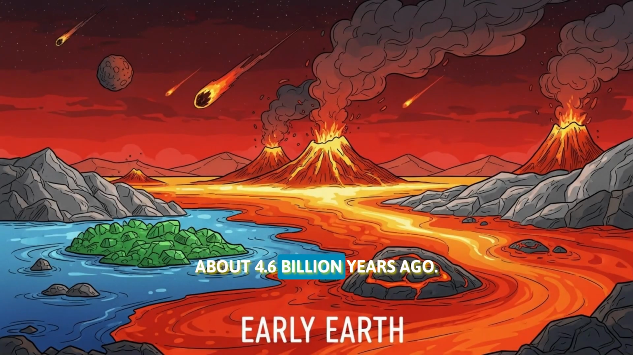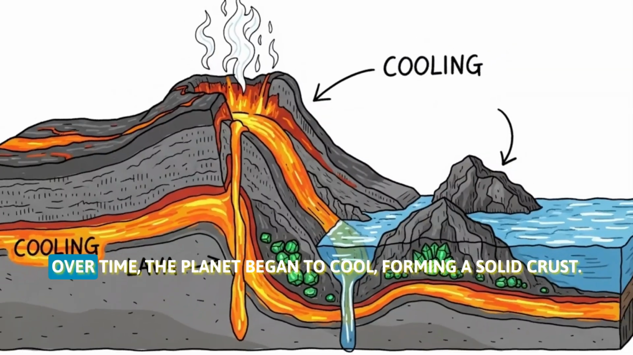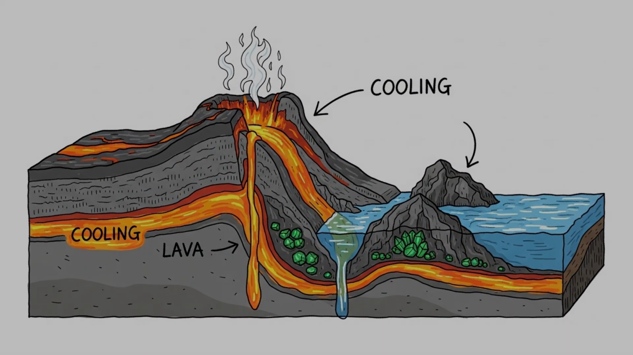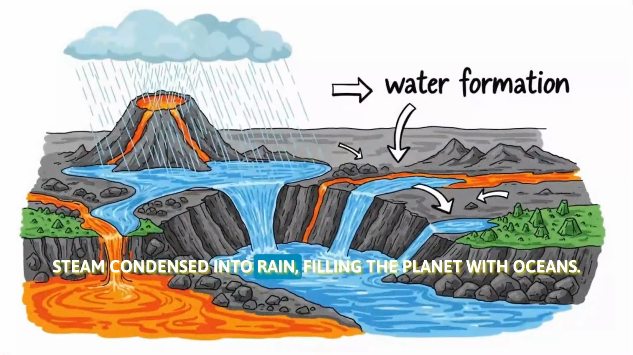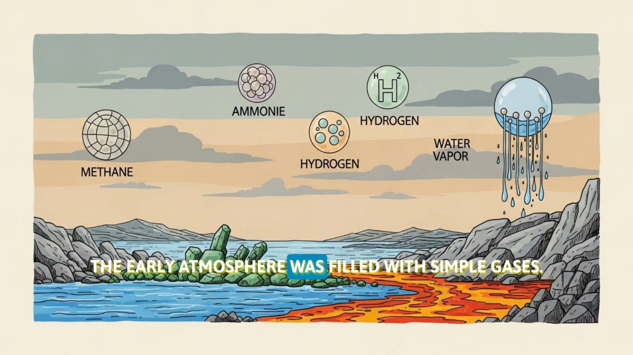About 4.6 billion years ago, Earth was a hot and violent planet. Over time, the planet began to cool, forming a solid crust. Steam condensed into rain, filling the planet with oceans. The early atmosphere was filled with simple gases.